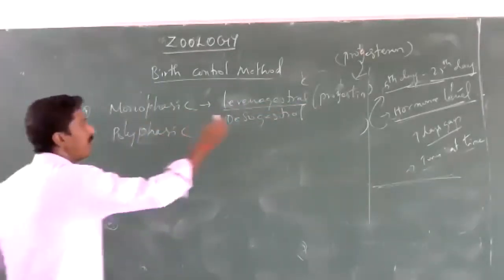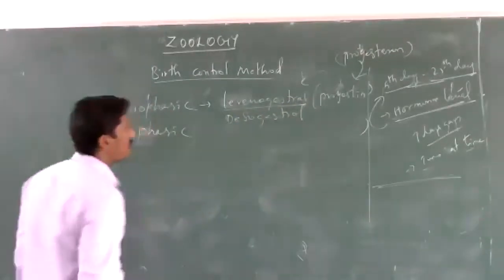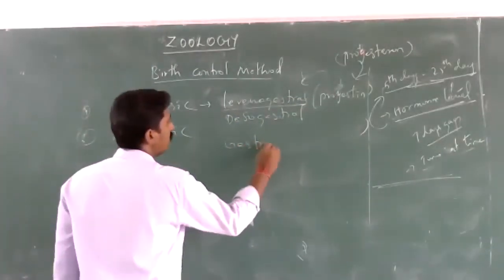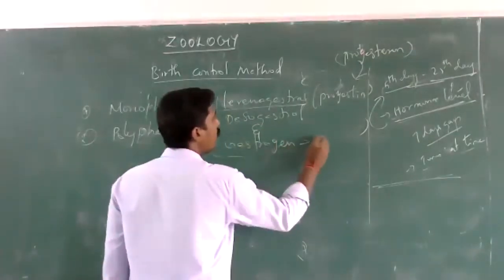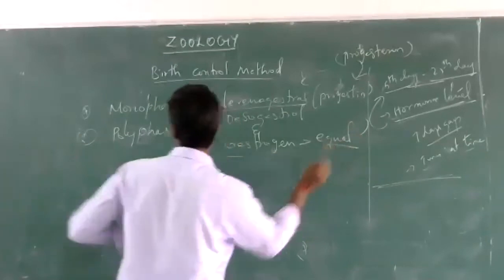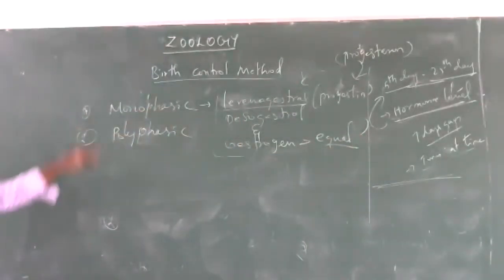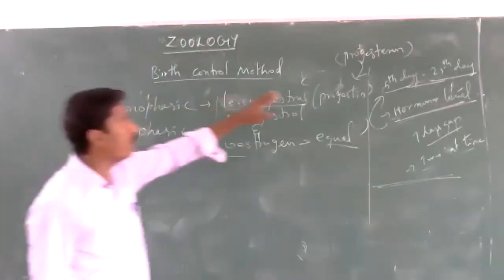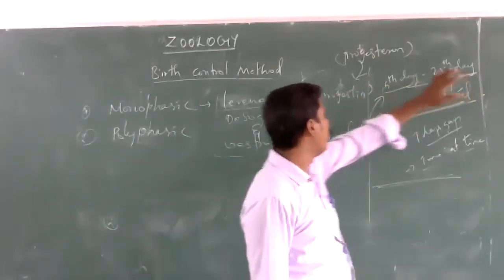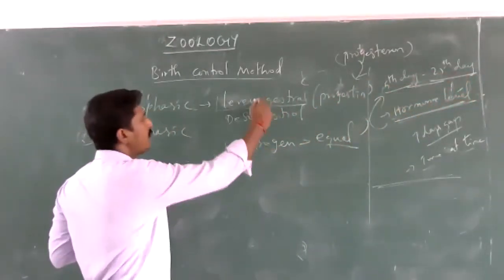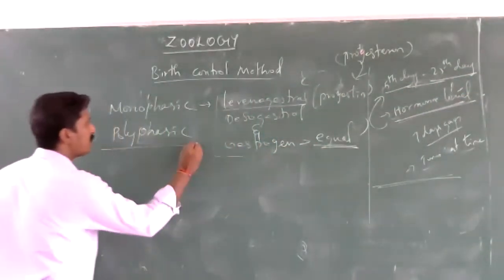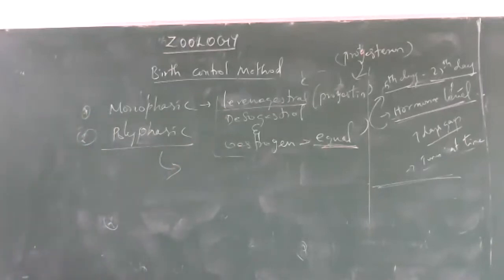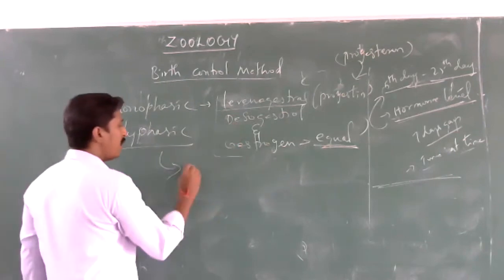So in monophasic pills we use the levonorgestrel form of progestin and also estrogen in equal levels, so it is called monophasic. The pills are taken from the 5th day to the 25th day, and all pills have these two hormones in equal levels. But in polyphasic contraceptive pills, the estrogen level is constant.